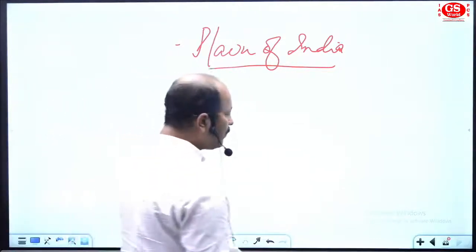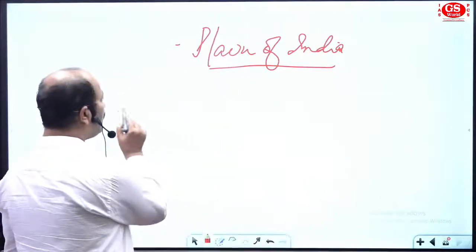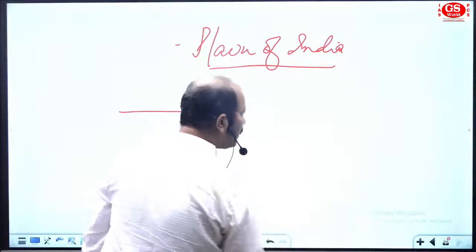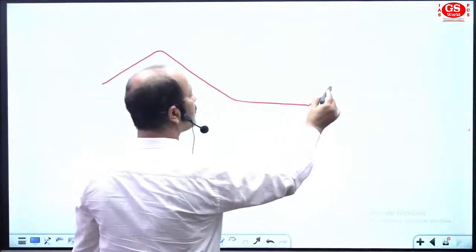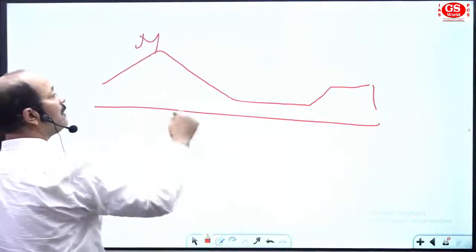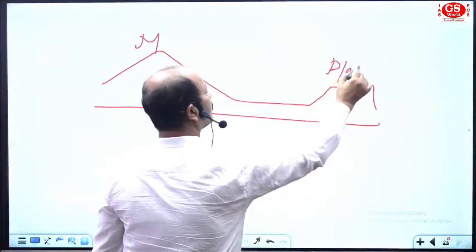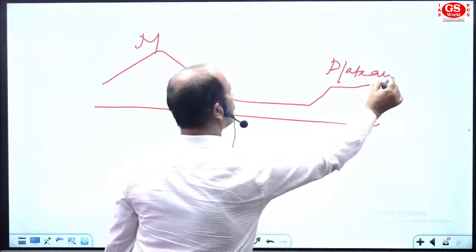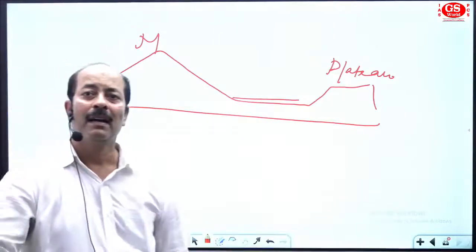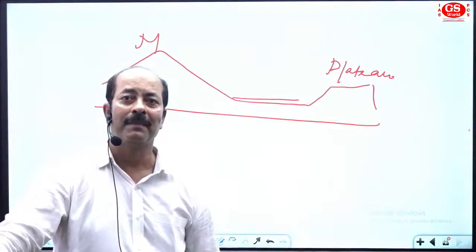First of all, the location of the plain of India: you have the mountain area, then the lower surface, then plateaus. So the plain of India is located between mountain and plateaus. It is a level surface or lowland area located between mountains and plateaus.